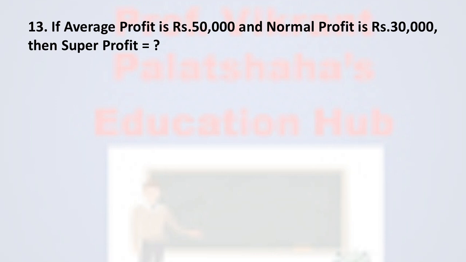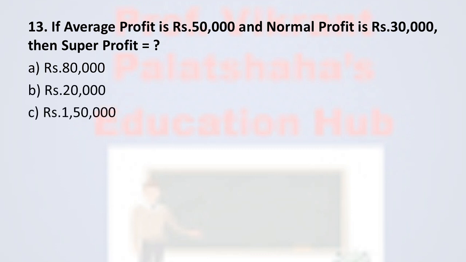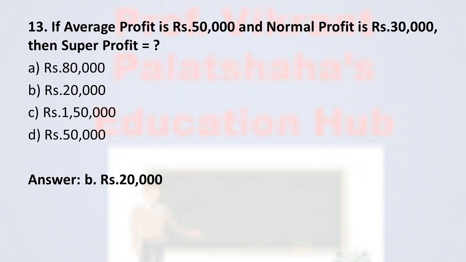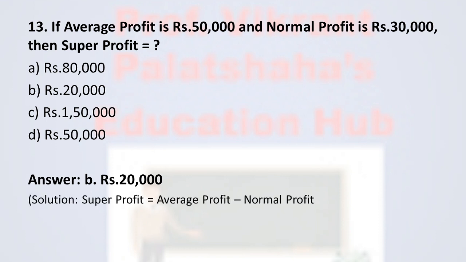Next, question 13. If average profit is rupees 50,000 and normal profit is rupees 30,000, then super profit is equal to how much? Option A rupees 80,000, option B rupees 20,000, option C rupees 1,50,000, and option D rupees 50,000. And the correct option is option B rupees 20,000. The formula for super profit is average profit minus normal profit. The average profit is 50,000, normal profit 30,000. Therefore, super profit is rupees 20,000.